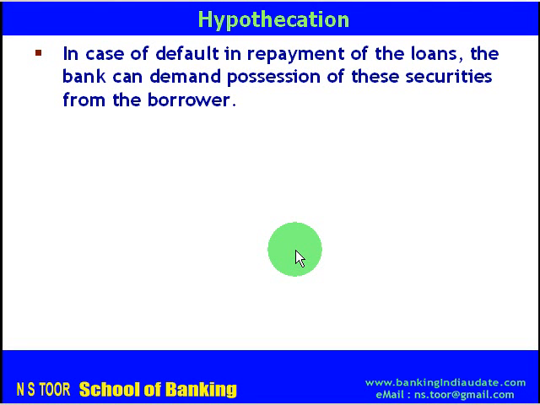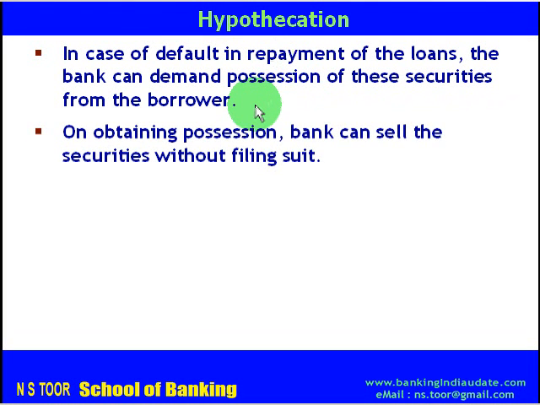In case borrower does not repay the loan, in case there is default, the bank can demand possession of these securities from the borrower. And on obtaining the possession, bank can sell these securities without filing suit.